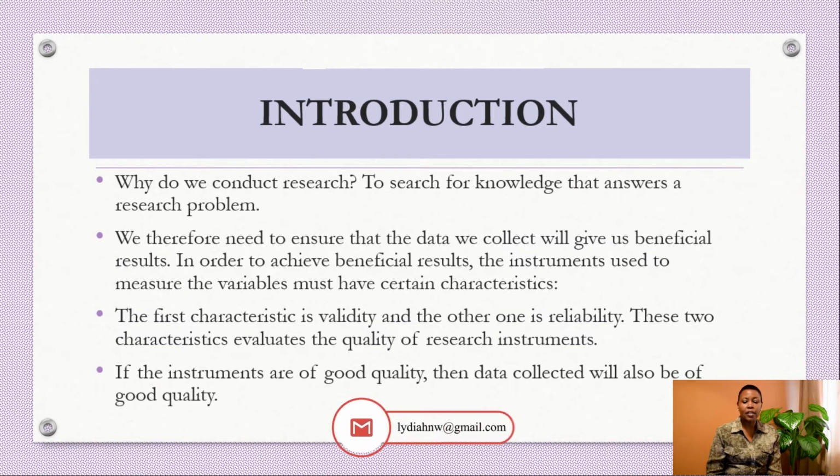Let's remind ourselves what we did in lesson 1. We asked ourselves, why do we conduct research? We conduct research to search for knowledge so that we can answer the research problem. And in our case, being social scientists, we are answering social science problems.